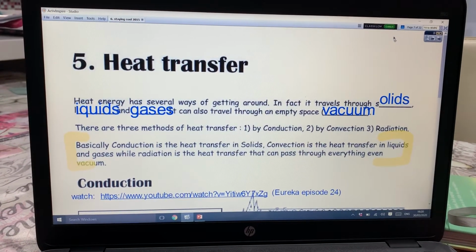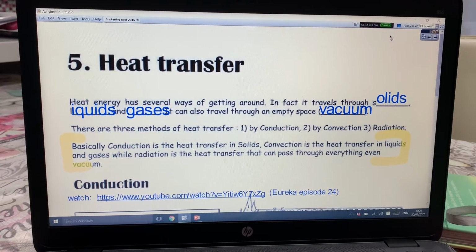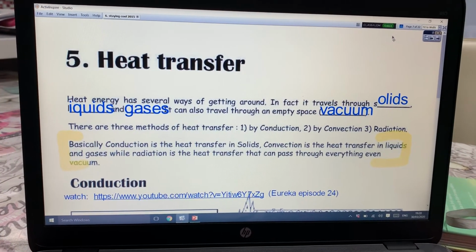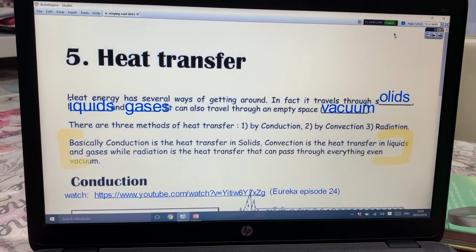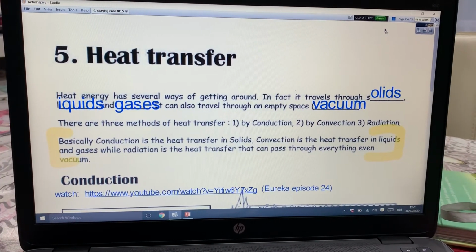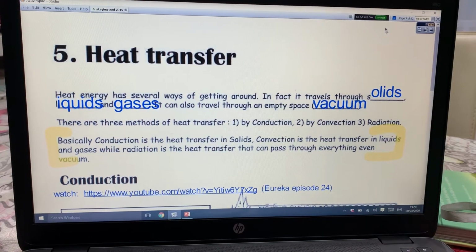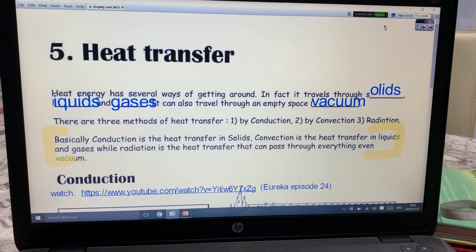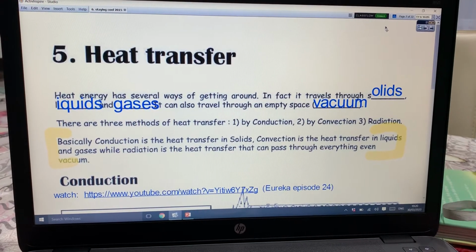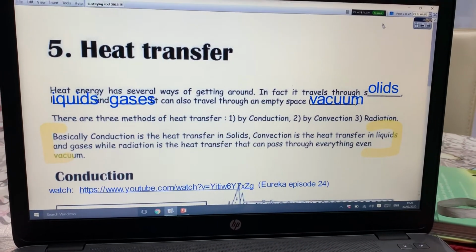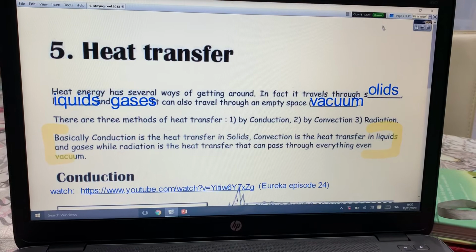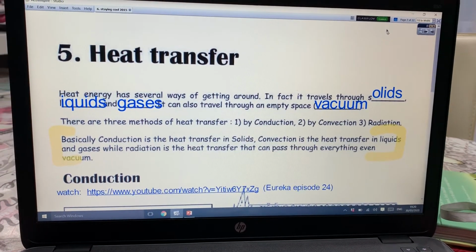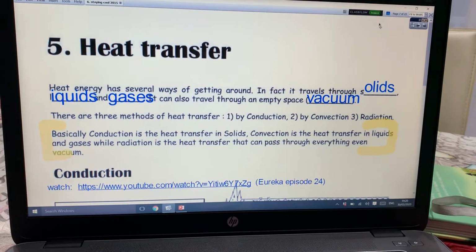And heat travels by 3 methods: conduction, convection and radiation. We're going to divide them into 3. Basically, conduction is the heat transfer in solids. Everything that is solid will transfer heat by conduction. Convection is the heat transfer in liquids and gases, so fluids basically, while radiation is the heat transfer that can pass through everything, even vacuum. The first thing we need to discuss is conduction.